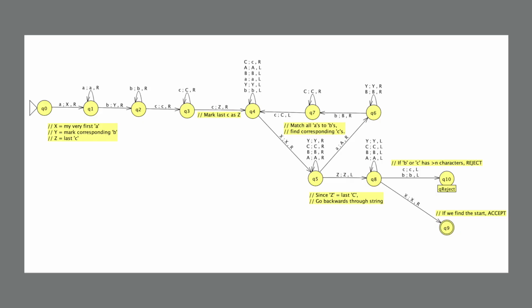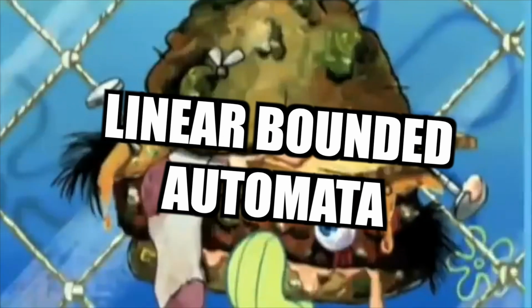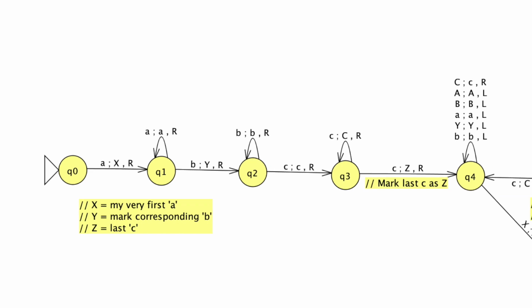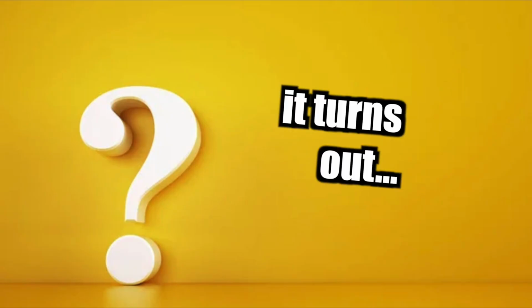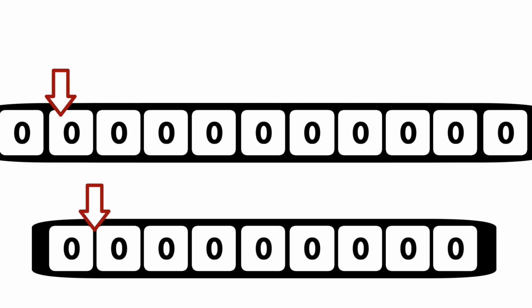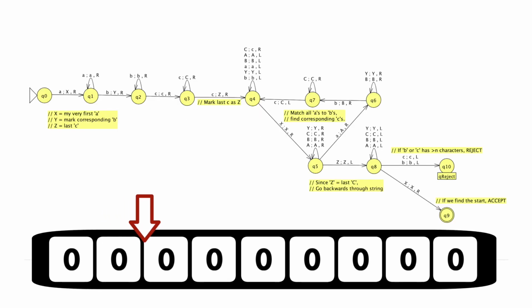Now, before we get to drawing the linear bounded automata, we need to actually understand how it's going to work. Well, take a look at this picture here. You may be thinking to yourself, wow, that looks like a regular old Turing machine. What? It's just an ordinary Krabby. Oh my goodness! Well, you'd be right, based off of how the transitions look and act the same as they do in a Turing machine. Surprised? Well, it turns out the major difference between a Turing machine and a linearly bounded automata is the tape, specifically its length. In a linearly bounded automata, you only have a set number of characters to work with.